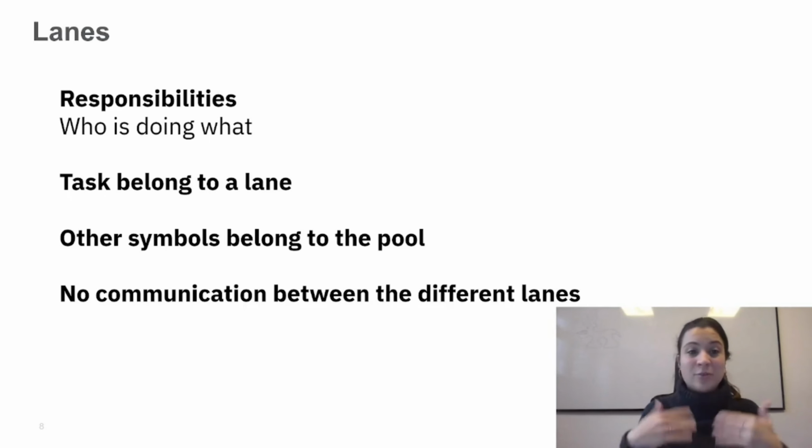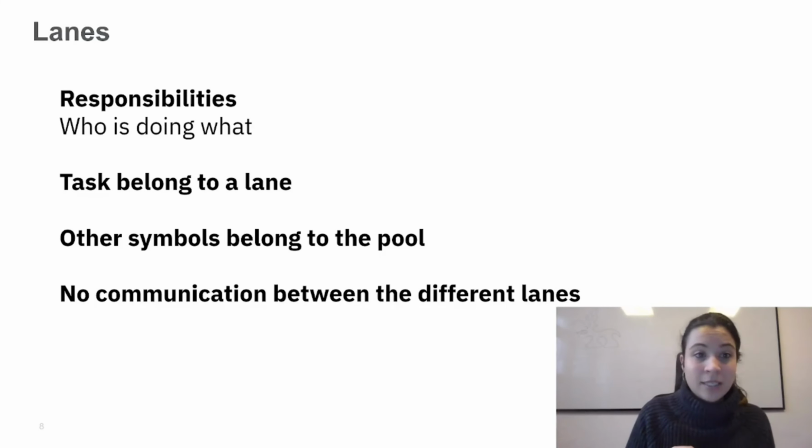So if we talk about a strategic process model, it can make sense to use a lane. So what are lanes generally for in BPMN? The general idea of lanes is that you can show responsibilities. So you can say who is doing what exactly. That means if you have a pool separated into single lanes, every task in that pool belongs to a lane. But also other symbols belong to the pool. So, for example, the sequence flow or events, they don't belong to a certain lane.